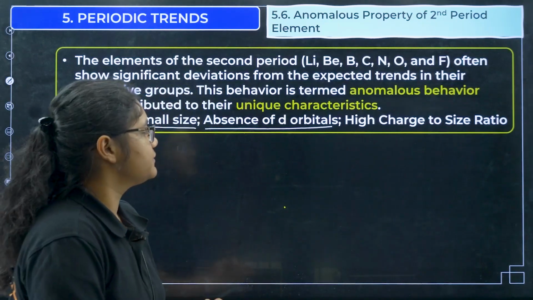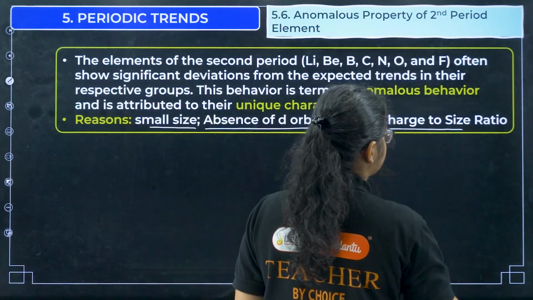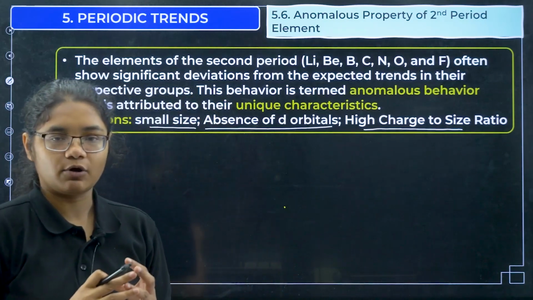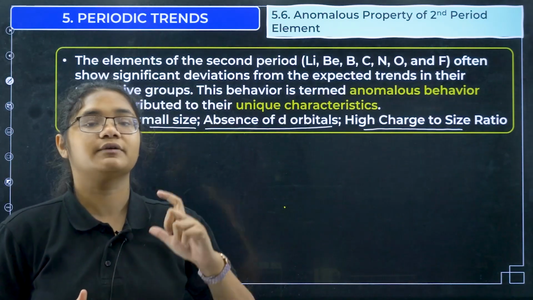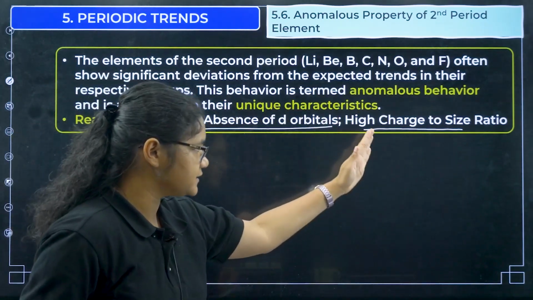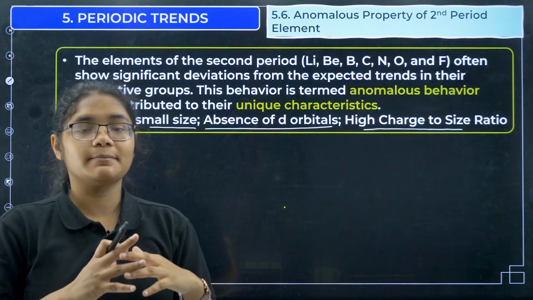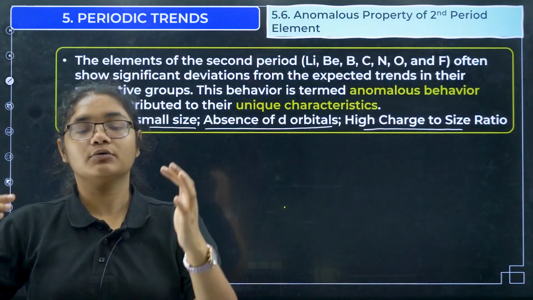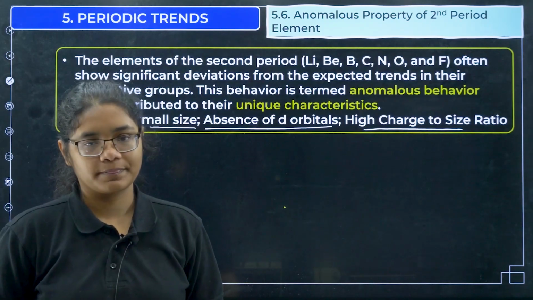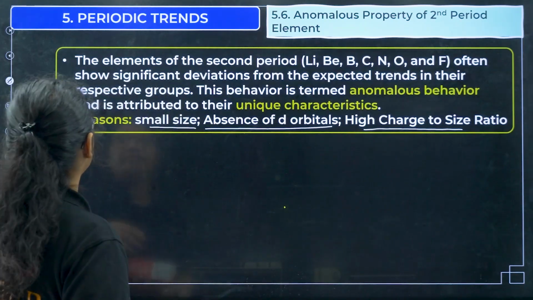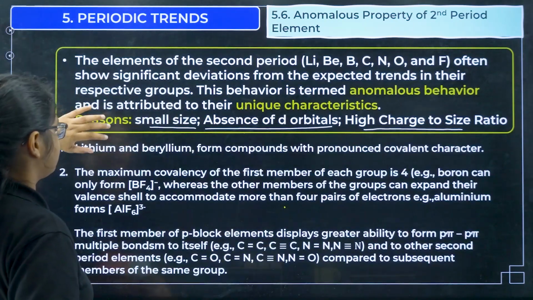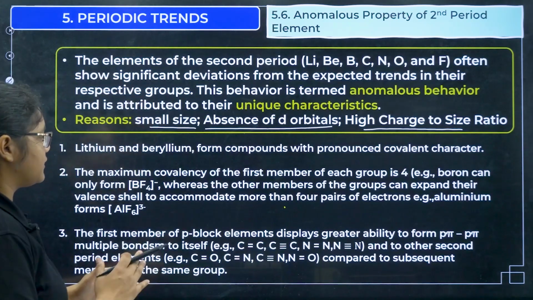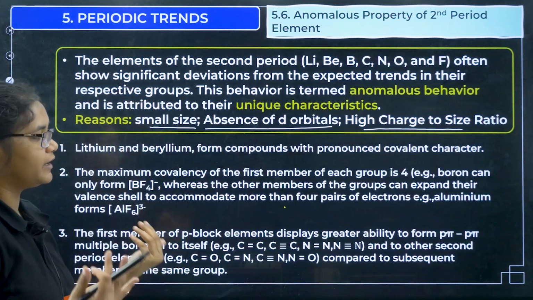Next, we have high charge to size ratio. Their size is very small, so the charge to size ratio is very high. These are the different reasons due to which they show some anomalous or unique behavior compared to the other elements of the group. Clear? Now we will see some examples of how they show different properties.